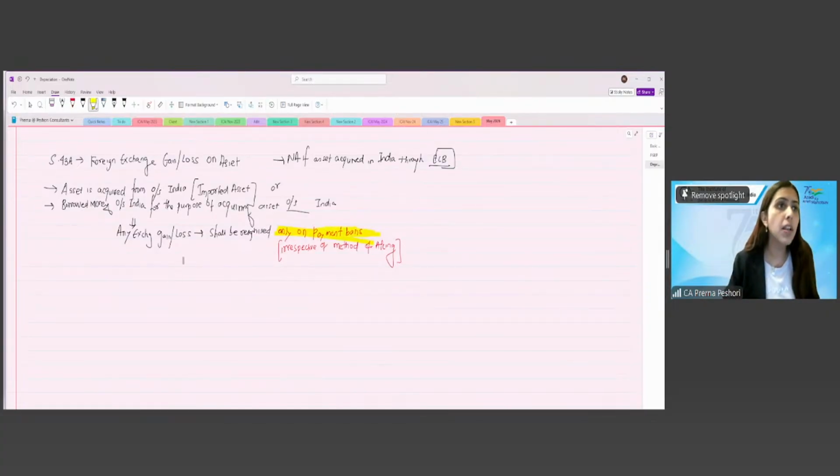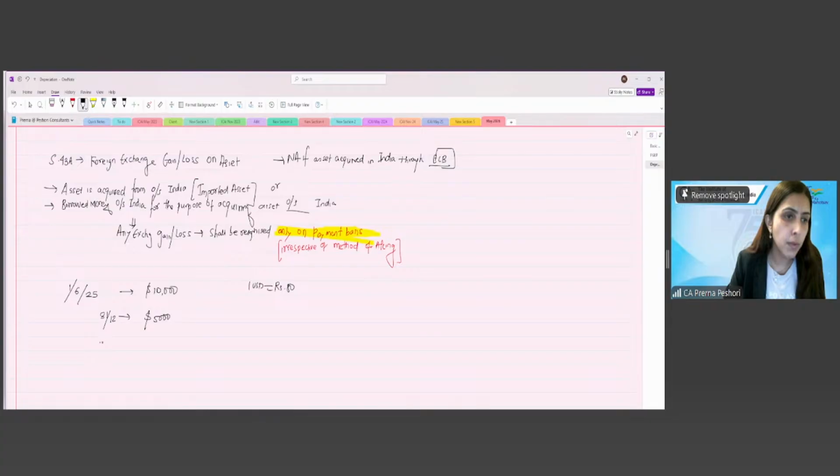So let's say, for example, I have acquired the asset on 1st of June, let's say 2025, for let's say $10,000. Right? When the exchange rate was 1 USD is equal to rupees, let's say 80. Now I am making the payment in installments. I have not taken any loan. Let's say the first installment is due on 31st December, $5,000.